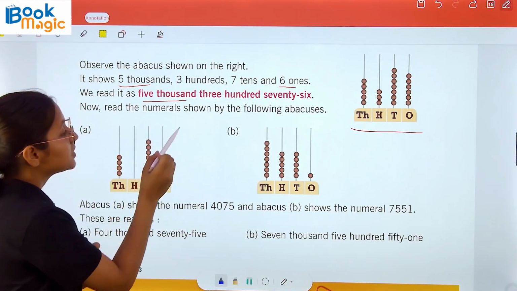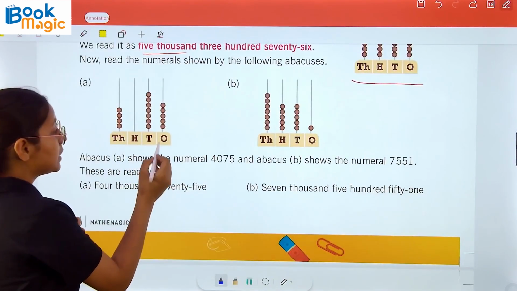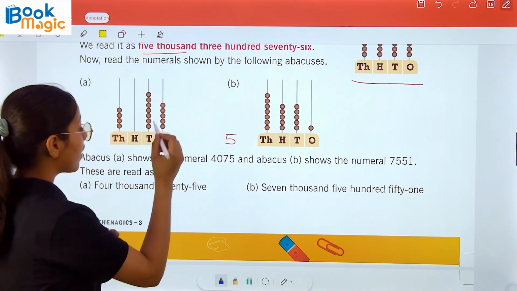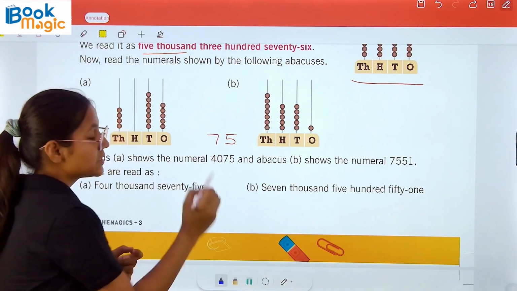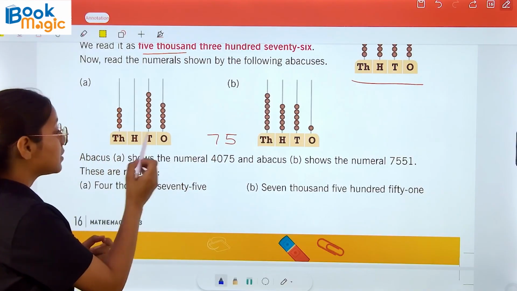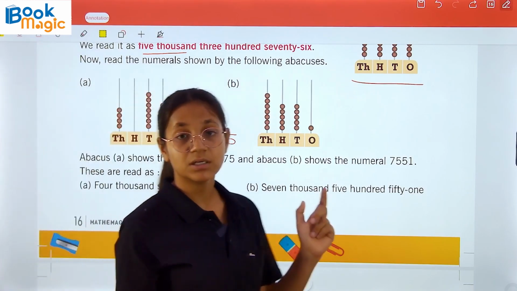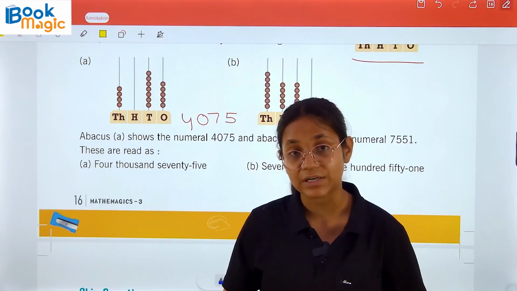Now read the numerals shown by the following abacus. Let's do it with me. See here, ones is 1, 2, 3, 4, 5. 5 ones. Tens: 1, 2, 3, 4, 5, 6, 7. 7 tens, 0 hundreds and 4 thousands. So the number shown by this abacus is 4075.